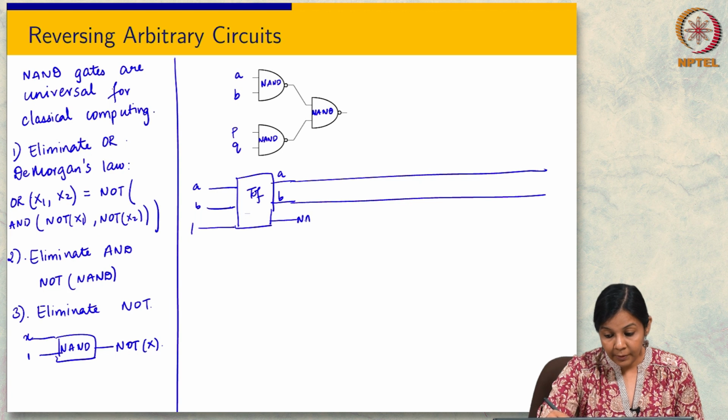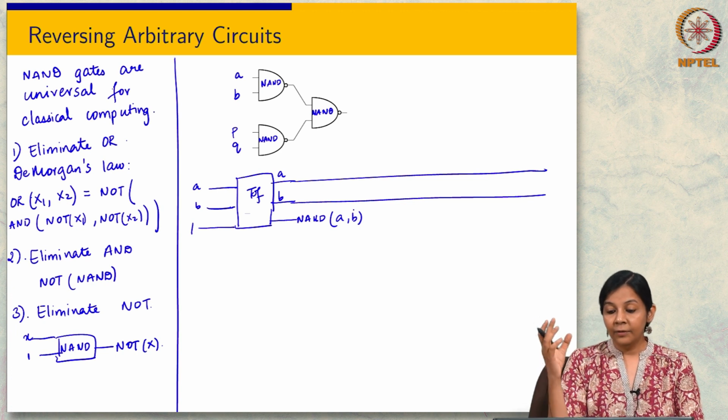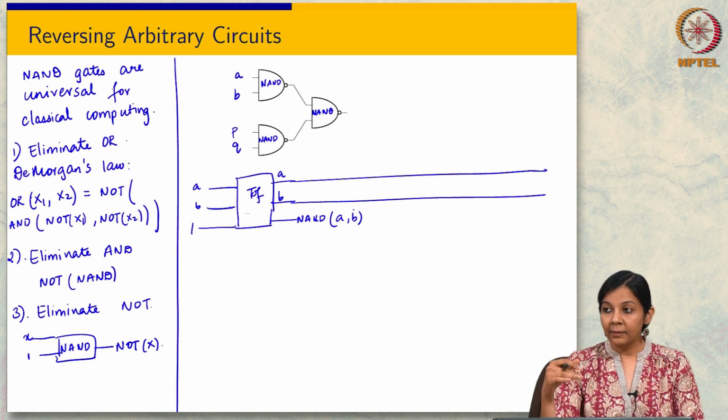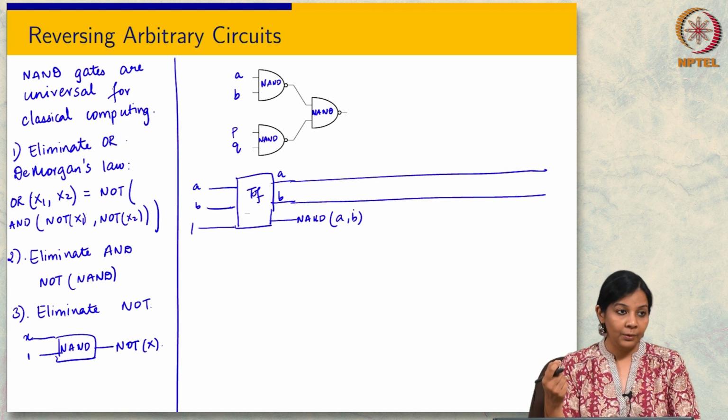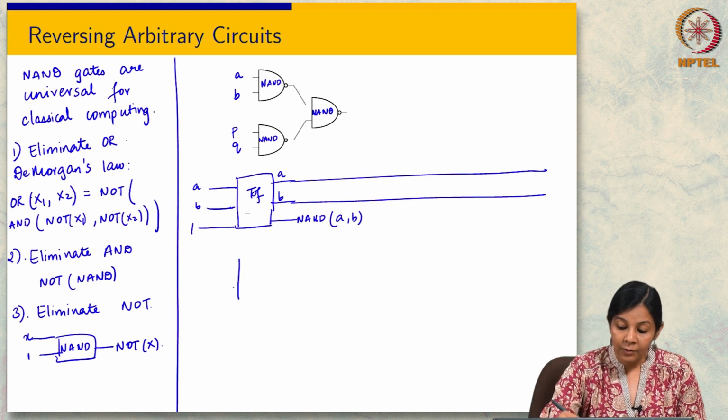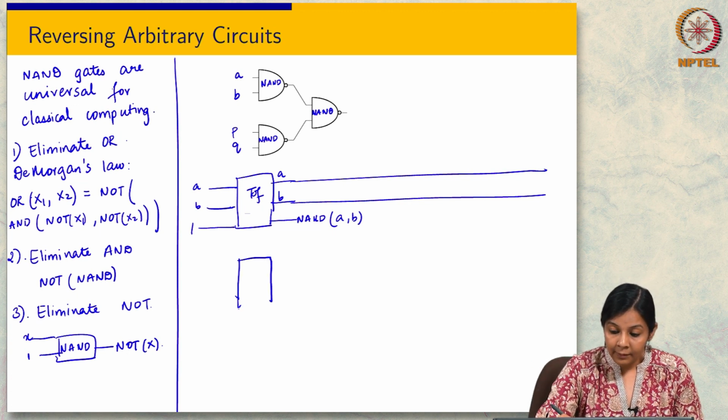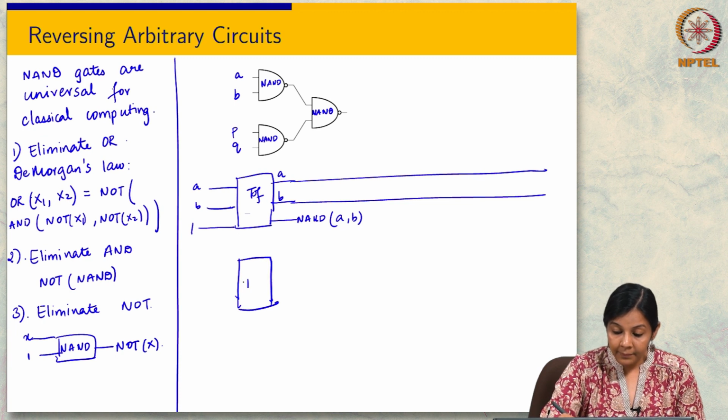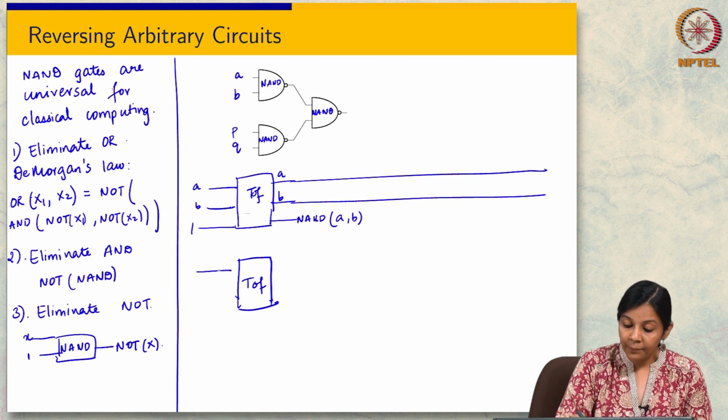If you remember, the Toffoli gate is going to just replicate the first 2 inputs, and in the last wire it will give you the NAND. So let me do this twice to get both my NAND gates from the original circuit.